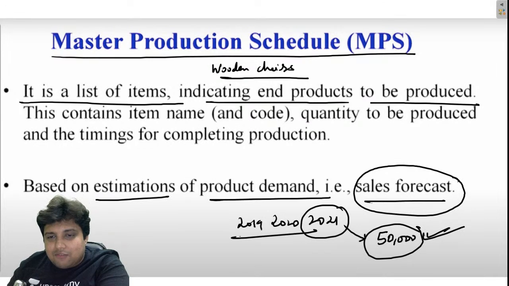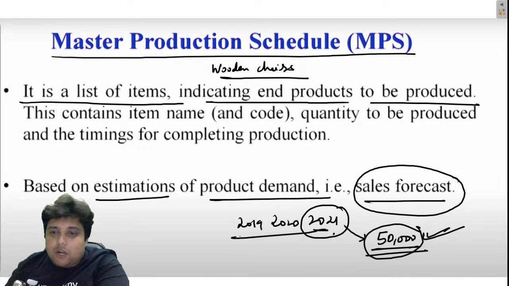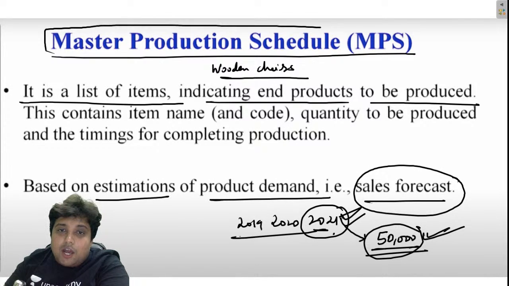So if the company has forecasted that they need 50,000 wooden chairs in the year 2021, then this 50,000 is basically the manufacturing lot or the production lot for the company for the year 2021. Whatever planning, whatever material procurement the company will do, it will be according to these 50,000 chairs, right? With respect to these 50,000 chairs, they will produce a master production schedule, a schedule through which they will be producing these 50,000 chairs.